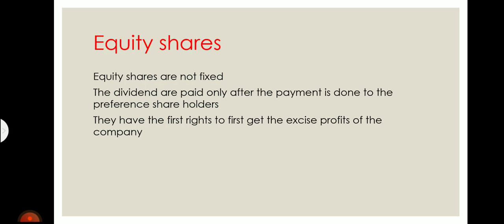Next is equity shareholders. The dividend for equity shareholders will not be fixed. Also, the disadvantage of being an equity shareholder is that when a company gets profit, first they will pay the preference shareholders. Only if the payment is fully completed to the preference shareholders will they come to the equity shareholders to pay them. The dividends are paid only after the payment is done to the preference shareholders. So they have the first right to the excess profit of the company.